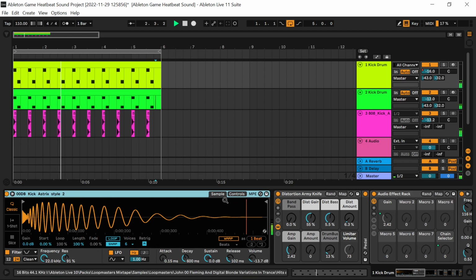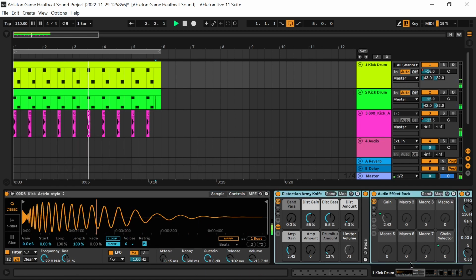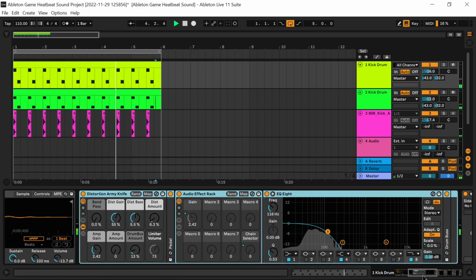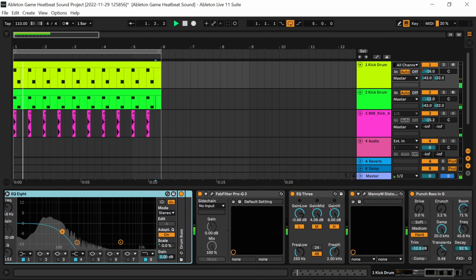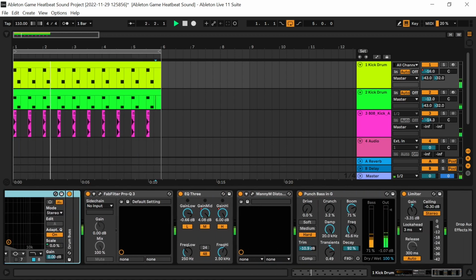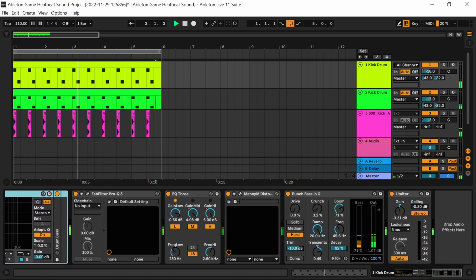Effects named the Distortion Army Knife, a pedal effect, an audio effect rack, the EQ8 of Ableton, a drum bus, FabFilter Pro-Q 3 and EQ3 of Ableton, the Waves Maา M distortion drive, and the Punch Bass plugin of Ableton Live. Lastly, on channel 1 plugins is the Ableton limiter.